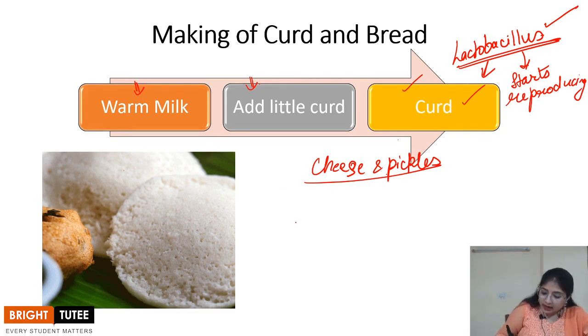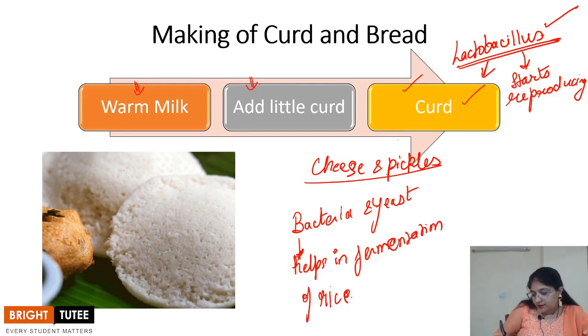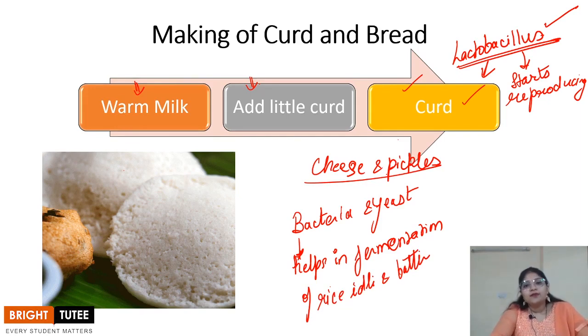And apart from the bacteria, yeast is also utilized for the same. So bacteria and yeast help in the fermentation of rice idli and dosa batter, right? So in this way we see how the microorganisms help in the formation of the curd and also in the food material that we are consuming on a daily basis, right?